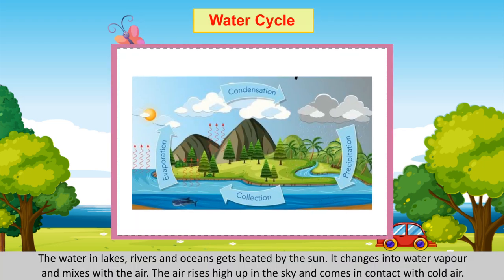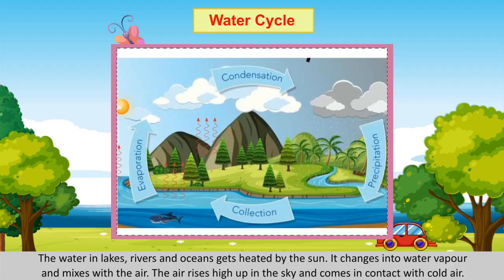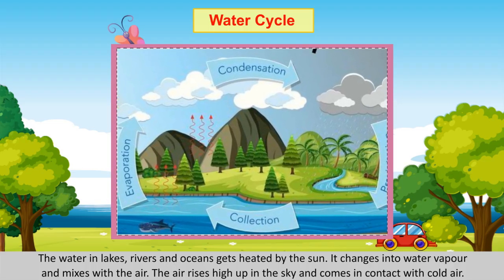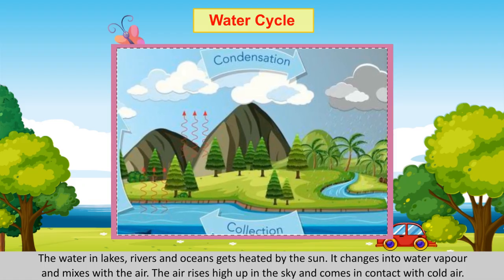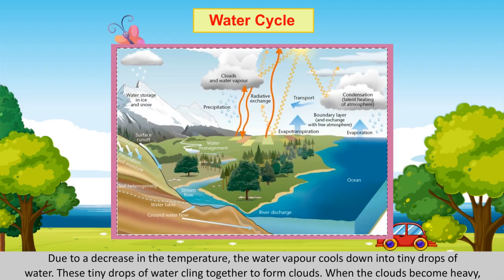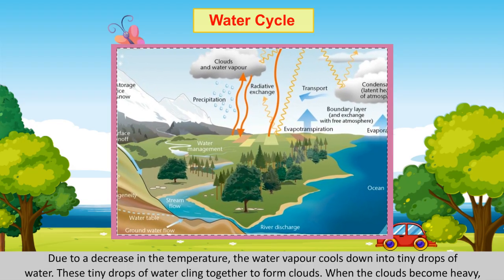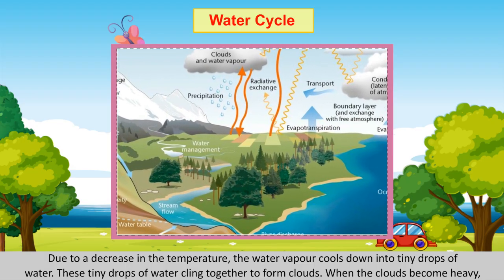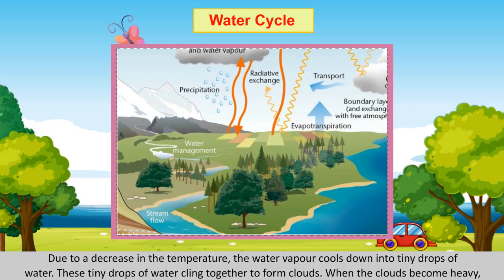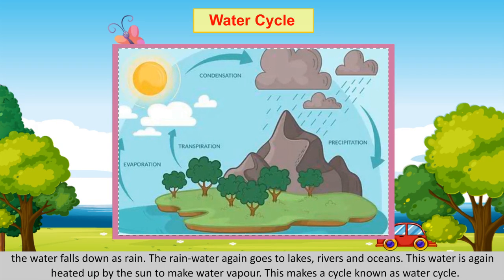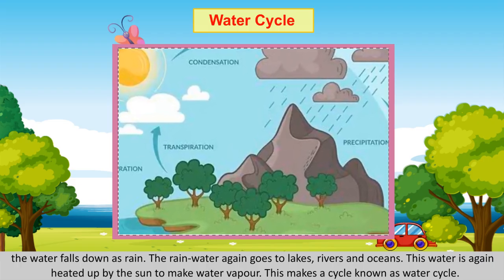Water cycle. The water in lakes, rivers, and oceans gets heated by the sun. It changes into water vapor and mixes with the air. The air rises high up in the sky and comes in contact with cold air. Due to a decrease in the temperature, the water vapor cools down into tiny drops of water. These tiny drops of water cling together to form clouds. When the clouds become heavy, the water falls down as rain. The rainwater again goes to lakes, rivers, and oceans.